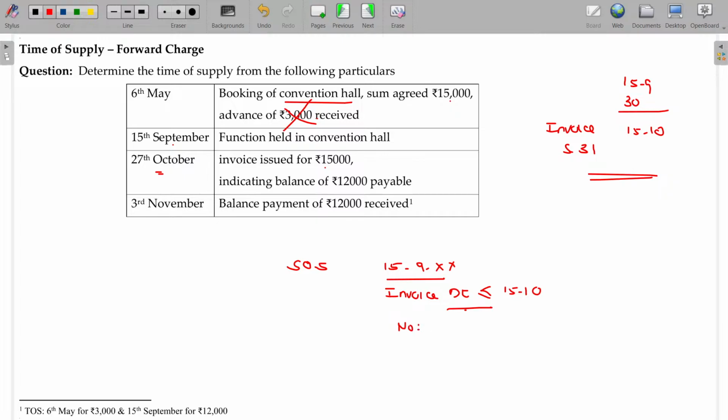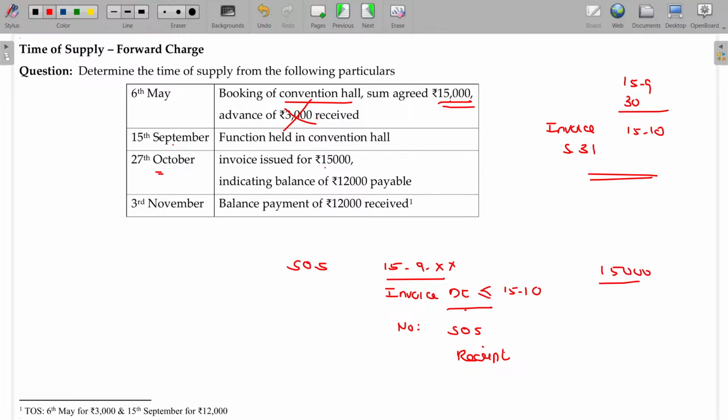As it is not within the 30 days from the date of completion of service, then you have to take the supply of service date and the amount credited date, the receipt of the amount. Is that okay? So, overall value being 15,000, 3,000 received separately.